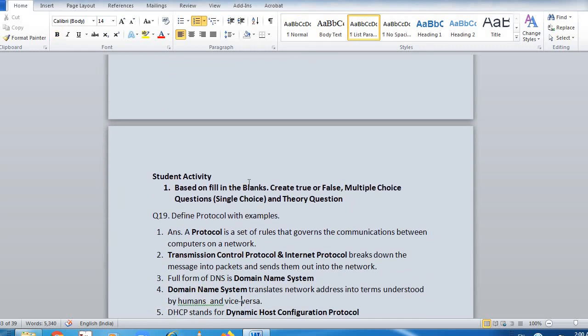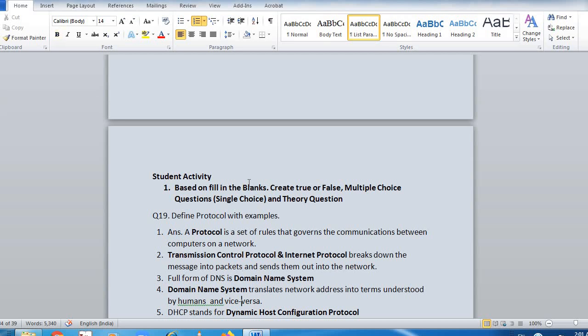Activity: first understand protocol. As I told you, what is the protocol? It's a set of rules that governs the communication between computers on a network. So something has to set a standard for the communication of all the computers. So who sets all the rules? That is protocol. Transmission Control Protocol and Internet Protocol break down the message into packets. So a huge message has been made into packets and sent out into a network.